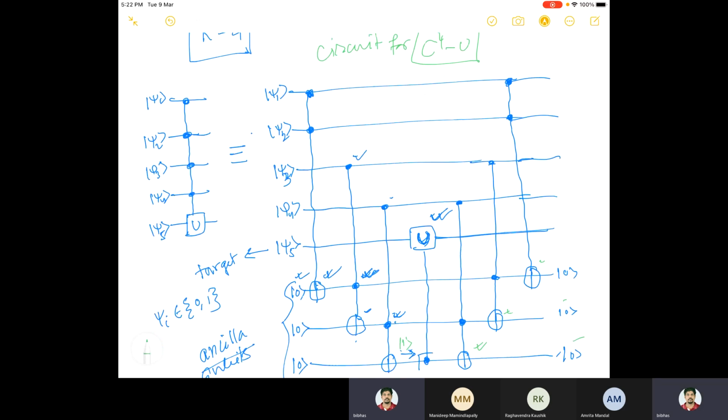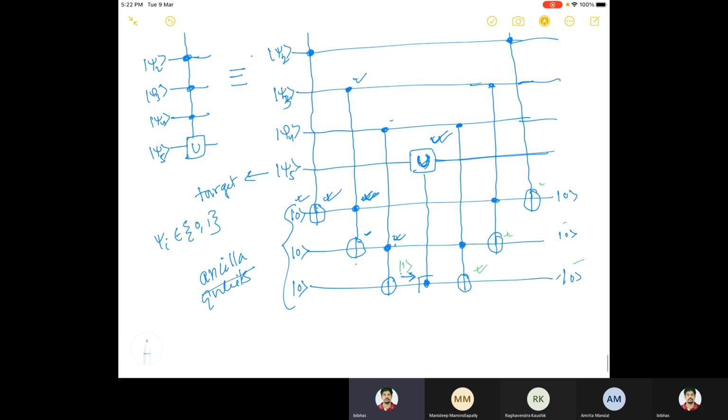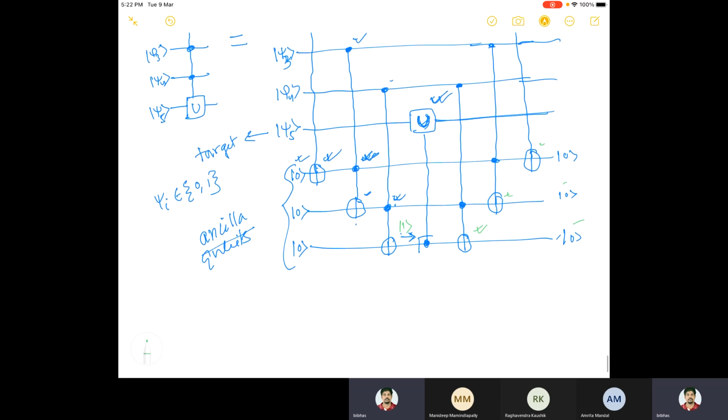Now what is the observation from here? First of all, how many ancilla qubits are required? It is 3 ancilla qubits when k equals 4.